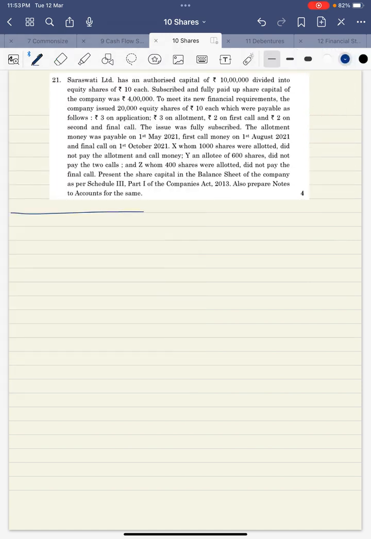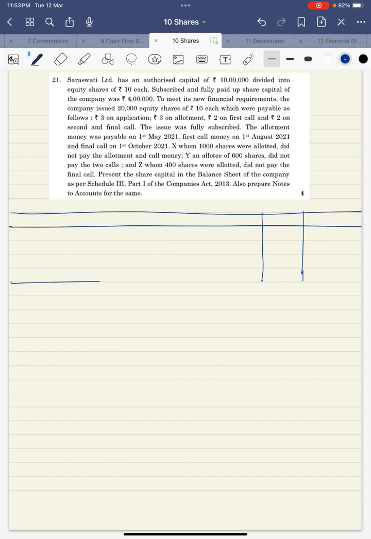Okay, so let us prepare the balance sheet first. So I'll write down this Saraswati Limited balance sheet. As that date is not known, so we'll leave it as it is. Particulars, note number, amount.